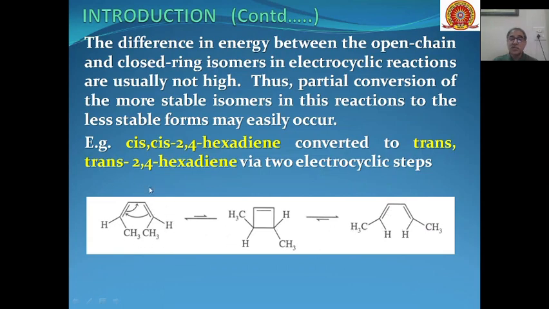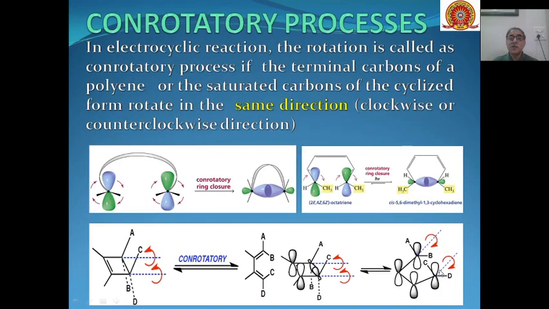In the first electrocyclic step, this open chain compound is converted into this cyclic compound through one electrocyclic reaction. And in another electrocyclic step, this closed chain compound changes again into an open chain compound through an electrocyclic reaction. Then these reactions, as you know, can take place by different processes, and there are two processes by which these can take place: conrotatory process and disrotatory process.